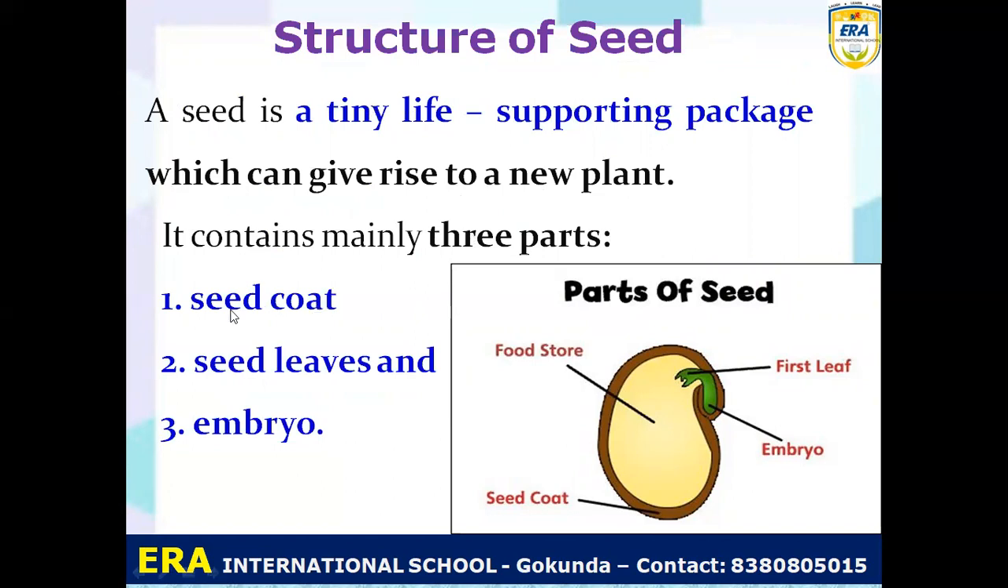One, the outer covering of the seed, that is called the seed coat. Two, seed leaves, that is called cotyledon. And the third one is called the embryo. So how many parts does the seed have? Three major parts, main parts. One, seed coat, our outer covering. Two, seed leaves, that is a cotyledon, and third is the embryo. Embryo is called the baby plant.